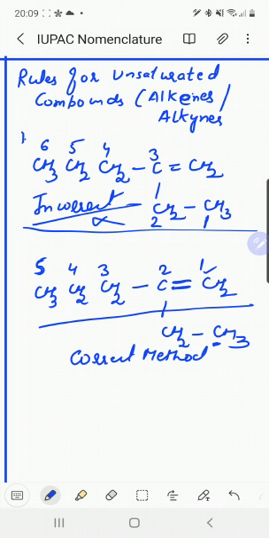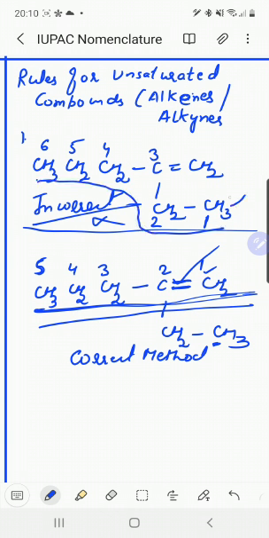The parent chain must contain this multiple bond, regardless of whether it also denotes the longest continuous chain of carbon atoms or not. It is not the longest chain. It is of 5 carbon atoms, but the longest chain is of 6 carbon atoms, but that is not correct.